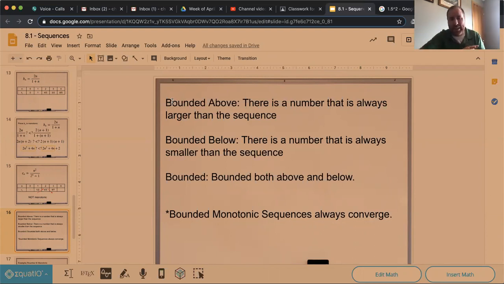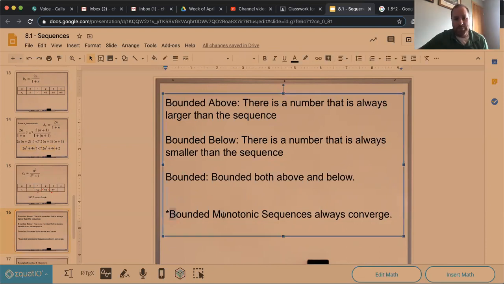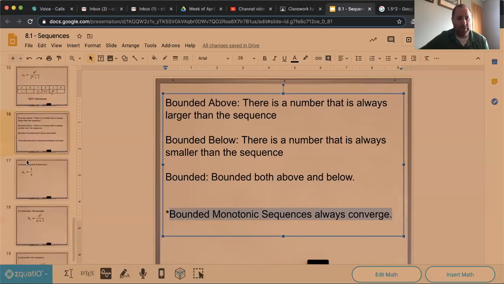So there's that. And then if we say the word bounded without saying above or below, that is implied, that it has a bound on top and bottom. Yeah, that's what we mean by the word bounded. And the key piece is that bounded monotonic sequences will always converge. It kind of makes sense. It's basically the squeeze theorem, right? If you have a top and a bottom and it's always going towards that bound, it has to eventually become whatever that boundary is, or at least get close to that boundary. It doesn't necessarily always have to be that boundary in particular, but it's got to go to something, right? It's always leading to something.